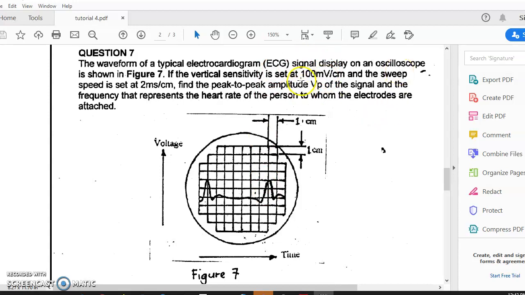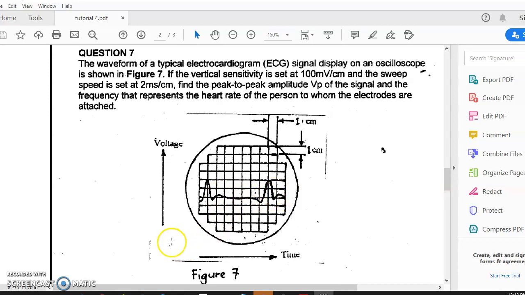How about the time? Time is 1 cycle. Okay, so the cycle is up to you. You may mark it from here to here, or from this point to this point, or from this point to this point.